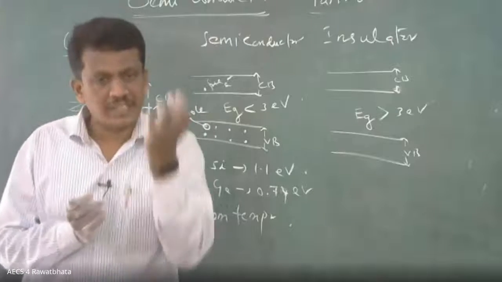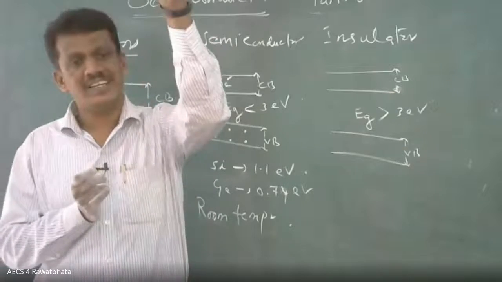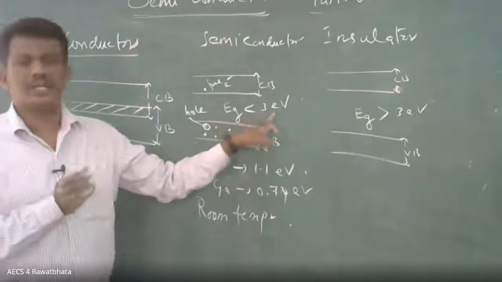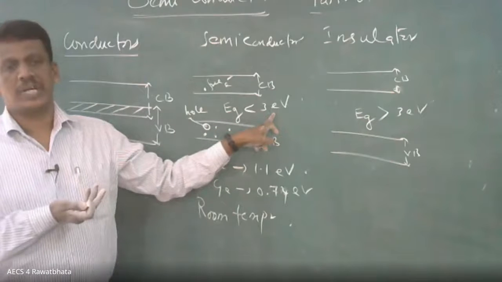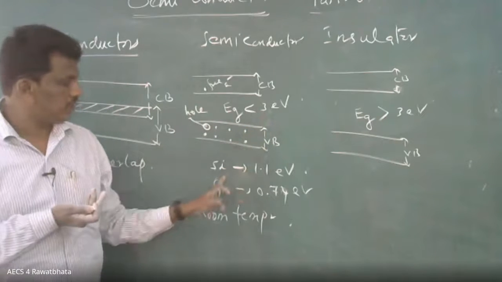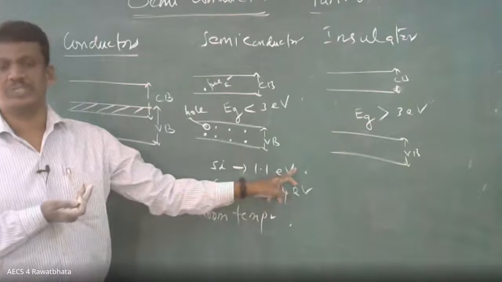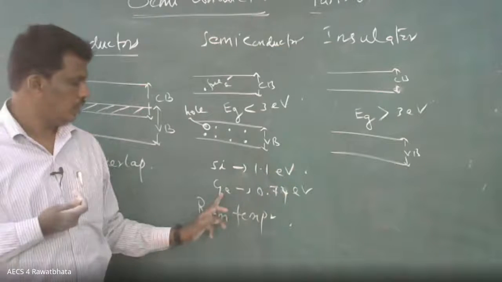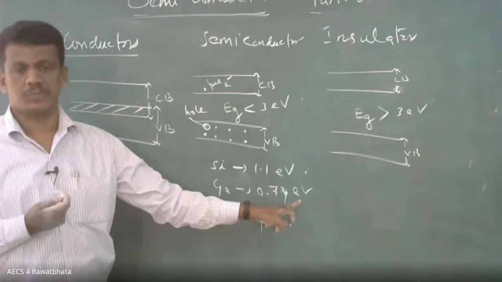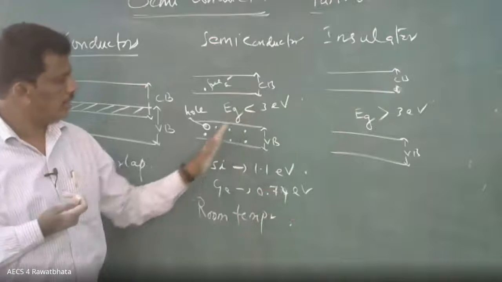Once the electron gains the energy, it will move to a higher level. So what is the minimum energy required? Less than 3 electron volt. In case of silicon, 1.1 electron volt. You remember, 2-3 times you read it, it's easy, no? Germanium, 0.74 electron volt. Okay, I think this is very clear.